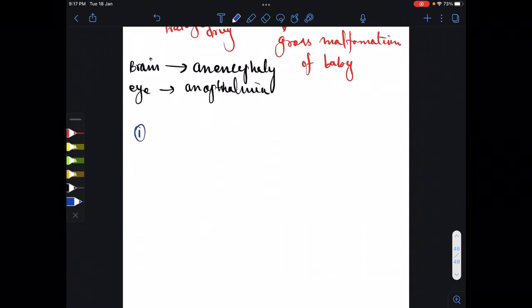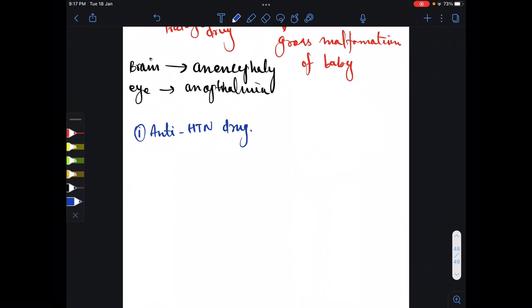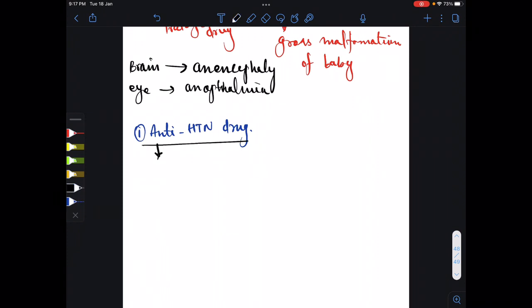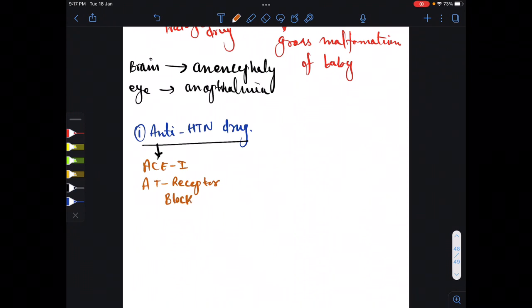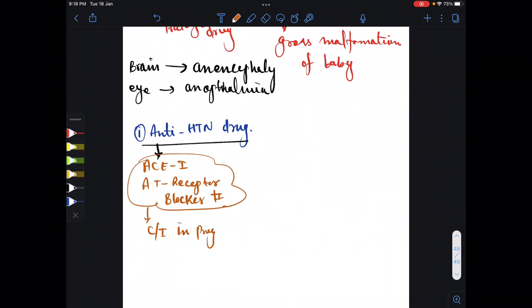So first of all, we read antihypertensive drugs. For example, there is a female who has hypertension and we have to prescribe a drug. Or that female is already taking an antihypertensive drug, but those drugs are teratogenic, so that lady can't continue them in pregnancy. So what are those drugs which are contraindicated here? Drugs like ACE inhibitors and angiotensin receptor blockers. These drugs are teratogenic, so these are contraindicated in pregnancy.